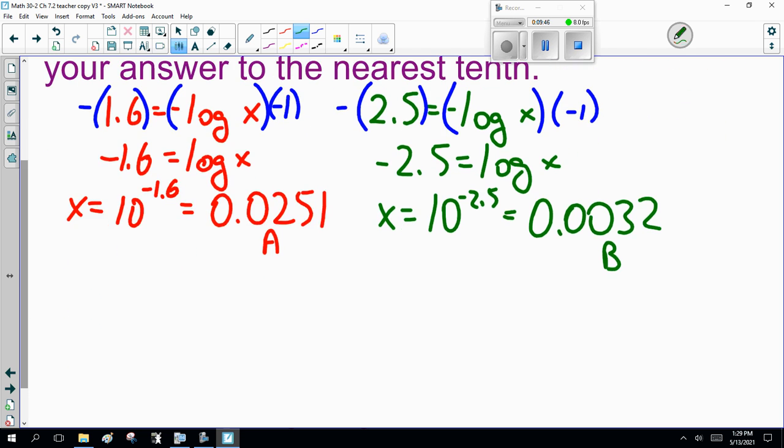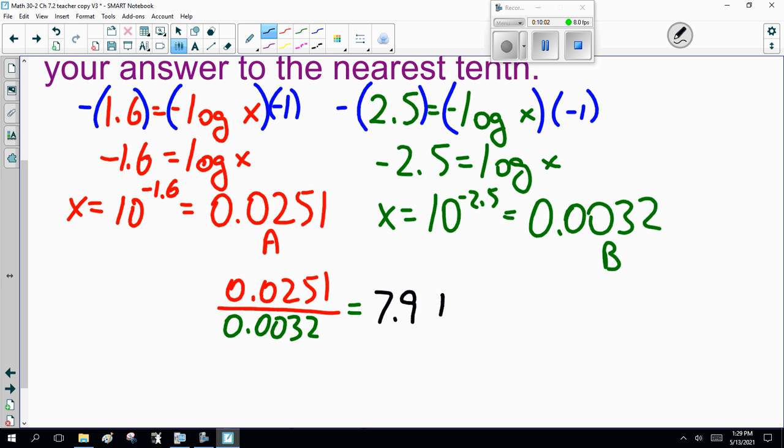So more acidic divided by less acidic. How many times does 0.0032 go into 0.025? I have about 7.9 times. So solution A is about 8 times more acidic.